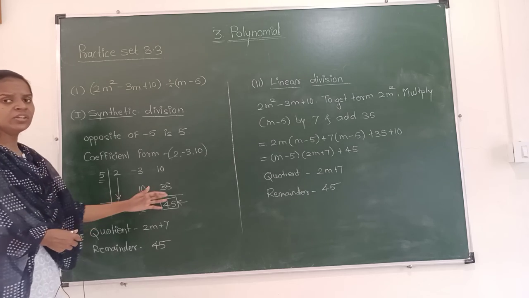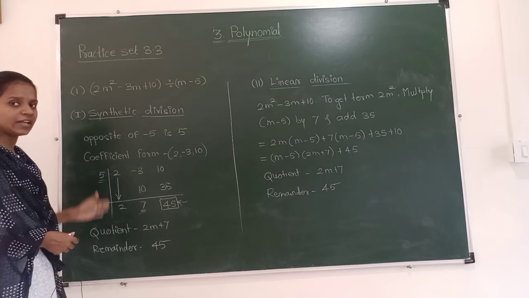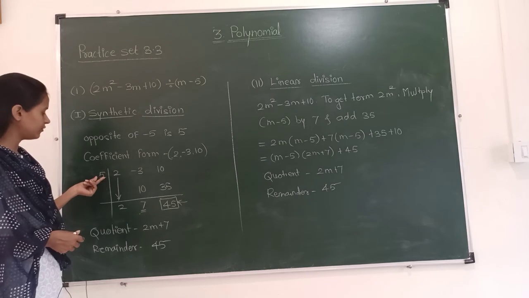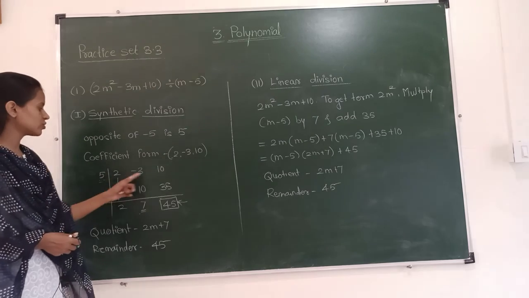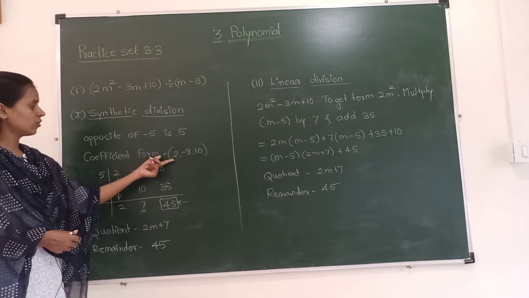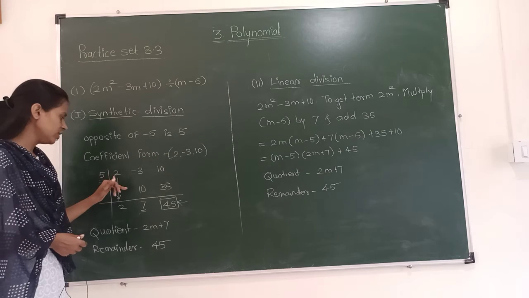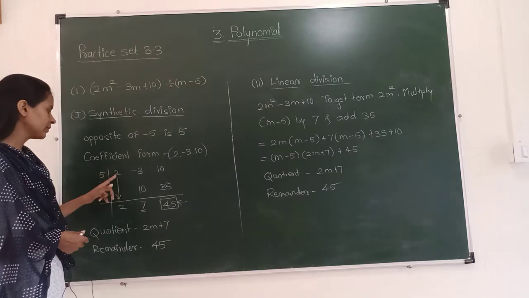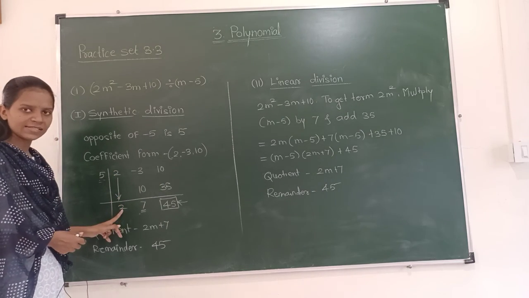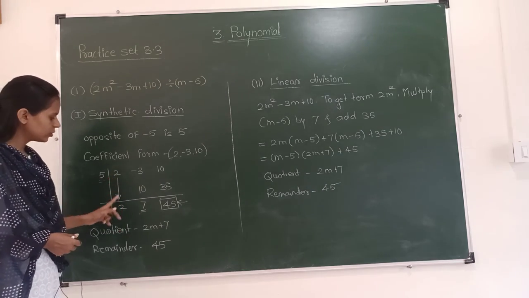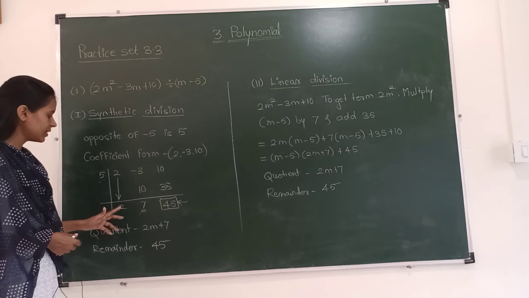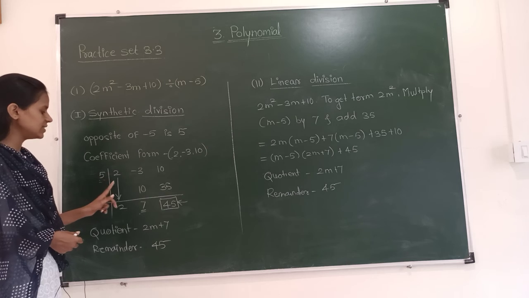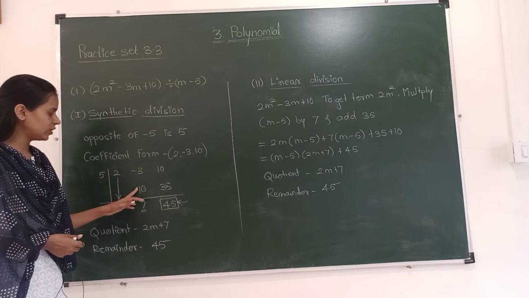Now we will draw one horizontal line and one vertical line. We will write the opposite of minus 5 over here. In the first row we will write the coefficients, which are 2, minus 3 and 10. Now we will copy 2 as it is in the third row. Now multiply 2 into this 5. 2 into 5 is 10. So we have written 10 over here.